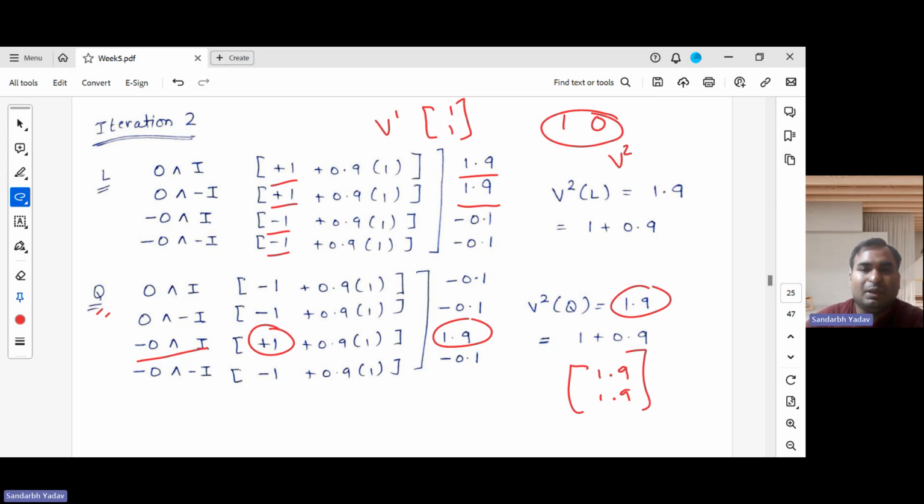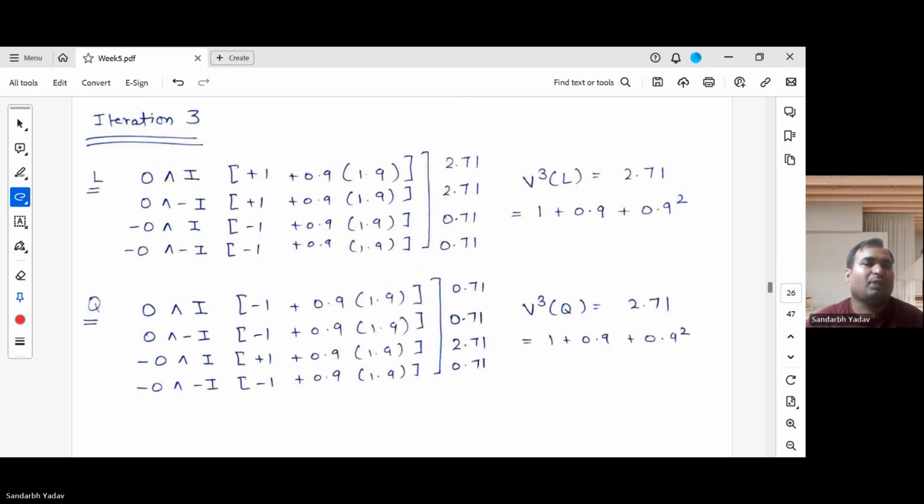You can see 1.9 is basically coming from here, like 1 plus 0.9. So 1 plus 0.9, this is how a pattern will emerge. Now let's do one more iteration. This is the last iteration which we will be doing, and after this iteration we will see a pattern.